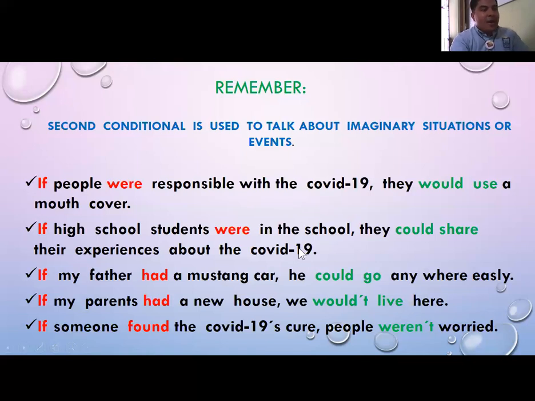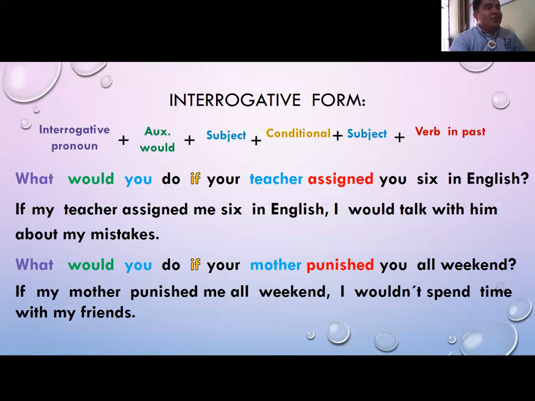Now we're going to learn the interrogative form. This is our objective in this class. Here I wrote some features that we have to take into consideration to make an interrogative question with the second conditional.